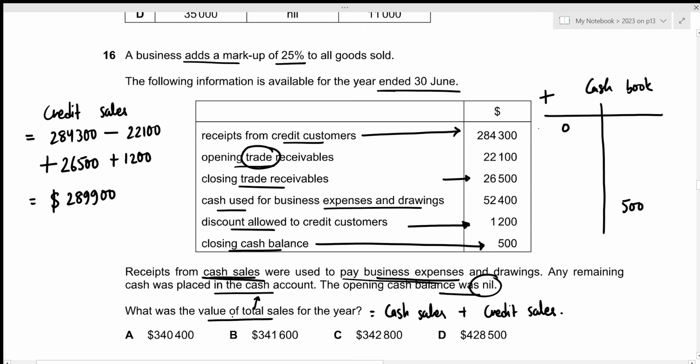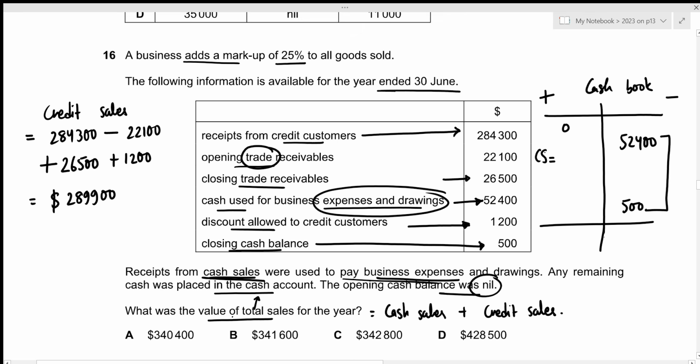So any income will be added on the debit side and any expenses would be included on the credit side, right? So the cash sales is our income. We're trying to figure this one out. This will be our balancing figure. Then the cash used for expenses and drawings is right here. These are the expenses which will go towards the credit side of our cash book, 52,400. Okay, let's figure out the total for the heavier side, which is clearly the credit side. 52,400 plus 500 results in 52,900.